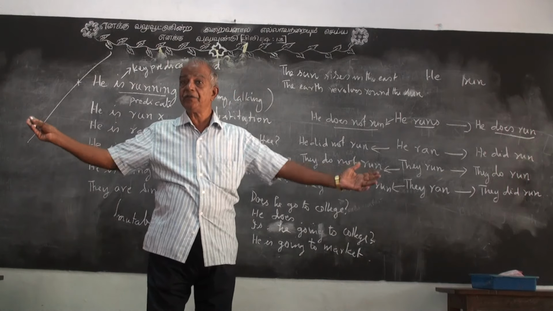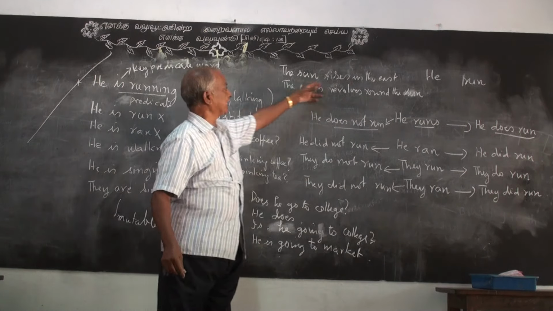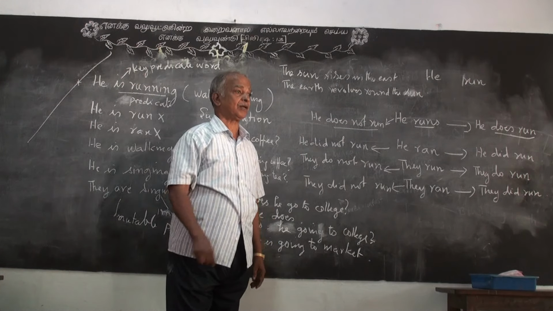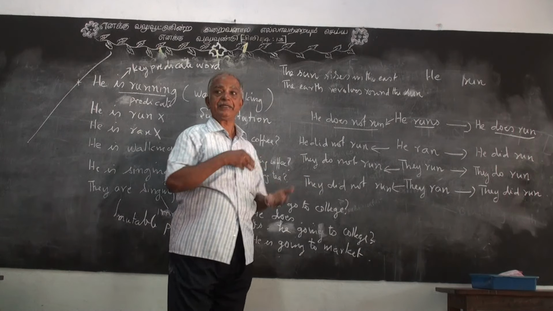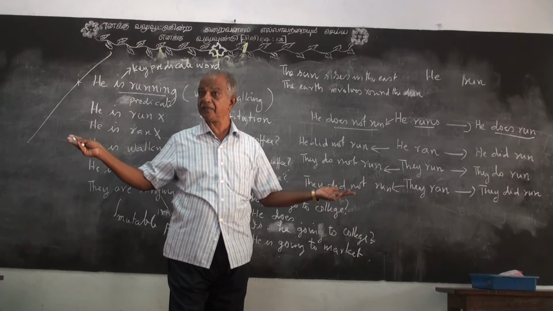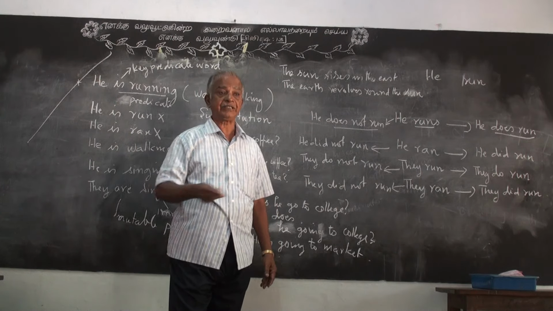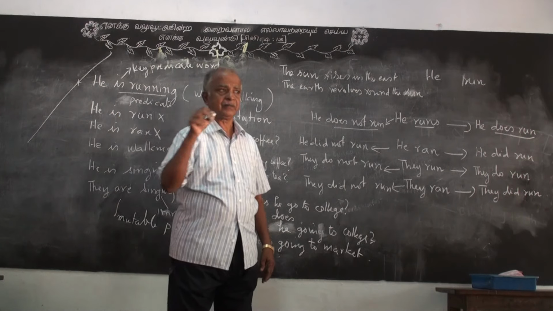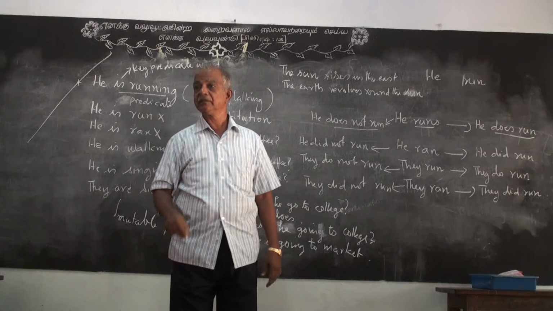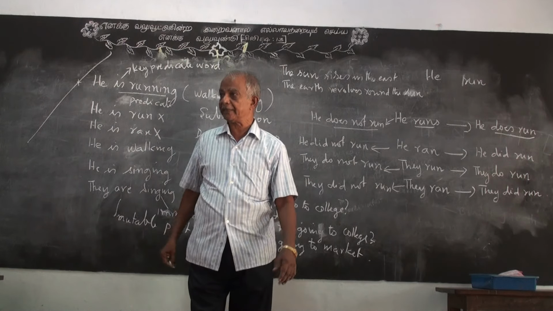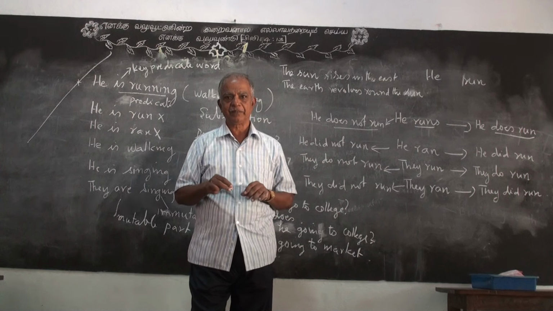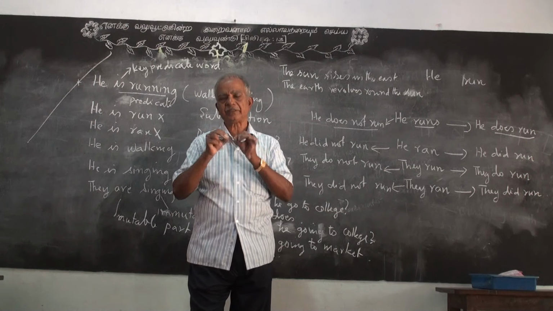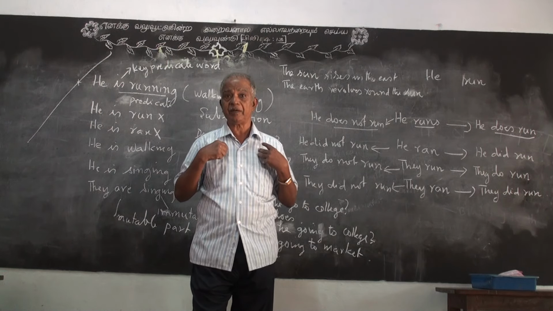So can't we use present tense in any place? We can use it: the sun rises in the east. The sun always rises in the east. To say the sun will rise in the east tomorrow is wrong, and to say the sun rose in the east yesterday is also wrong. So we say the sun rises in the east. We say the earth revolves around the sun. So there we use present tense. In all other places, we talk without understanding the actual meaning. That is the thing. But we will understand.